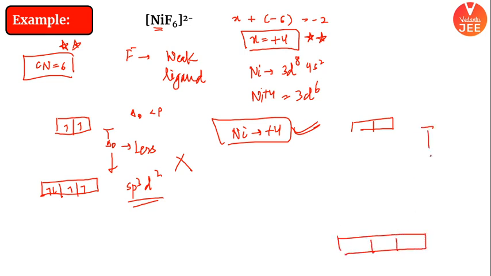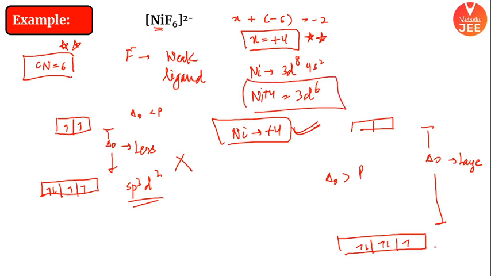Here delta naught would be very large. As a result, delta naught becomes more than the pairing energy, so pairing of these 6 electrons will start. The number of unpaired electrons would be 0, and the hybridization would be d2sp3.